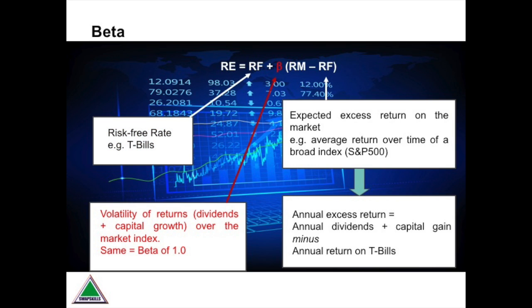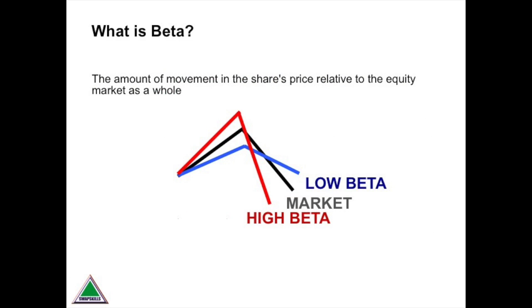Now we come to beta. This measures how volatile a stock's movement is relative to the general market movement. So if the market moves up or down at the same rate as the share price moves up and down, then it has a beta of 1. I mean, this is a real generalization, but you get the idea. If, when the market moves up, your stock moves up faster than the market, then it has a volatility or a beta greater than 1. Similarly, if a stock drops much more quickly than the index does, then we'll also have a beta greater than 1.